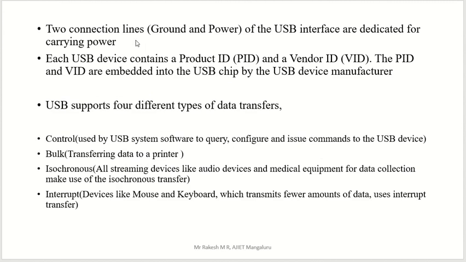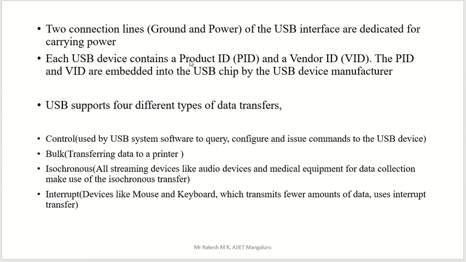Two connection lines: one is the ground line, another one is the power line. Both the power line and the ground line of the USB interface are dedicated to carrying power. In order to carry power, we need a power line and a ground line, two wires, two connections are required.